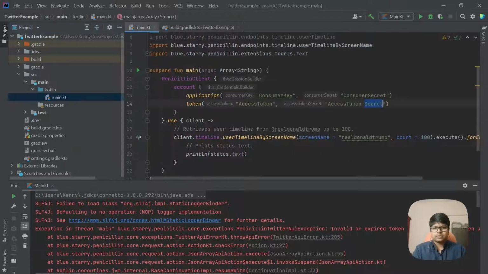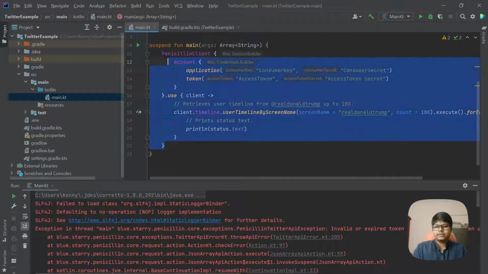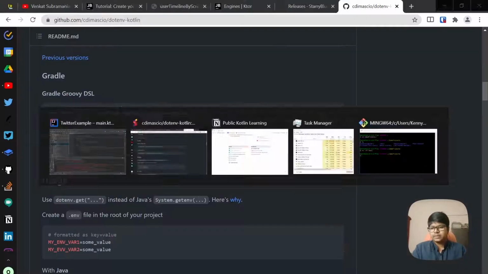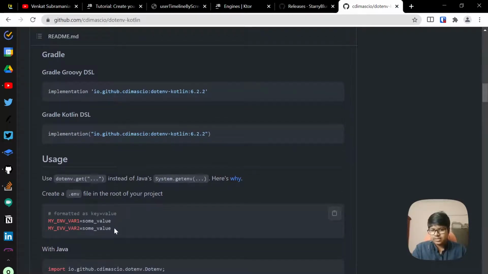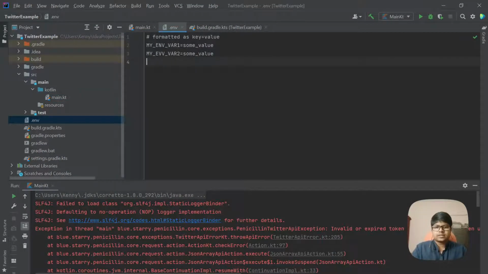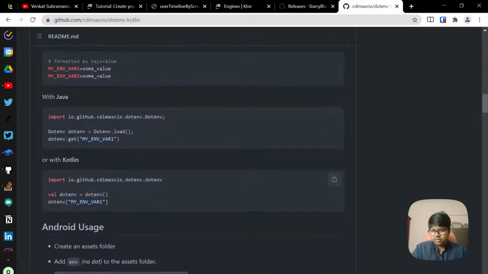So let us try. I'll tell you what we can try first. I'll just comment this out. Let us try to get some env variable. I'll just copy their sample code. The env file is here. Okay, I'll paste this, and we need to do .env.kotlin. Okay, Kotlin code is here. We just need to use this like this.